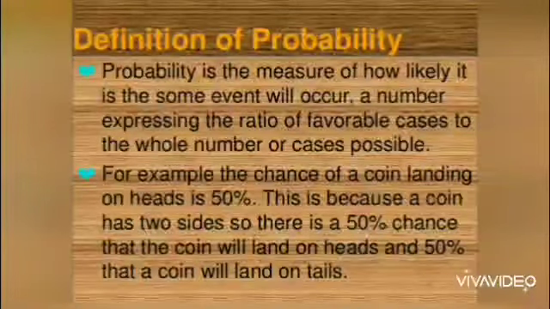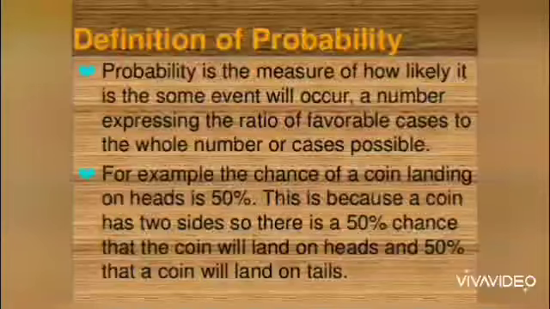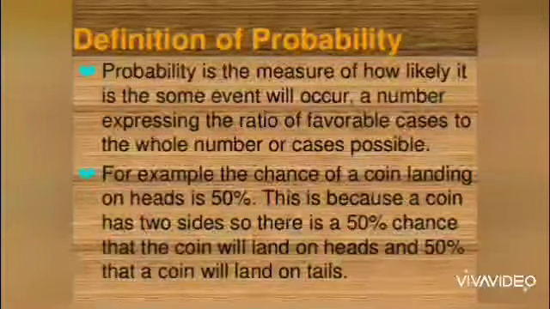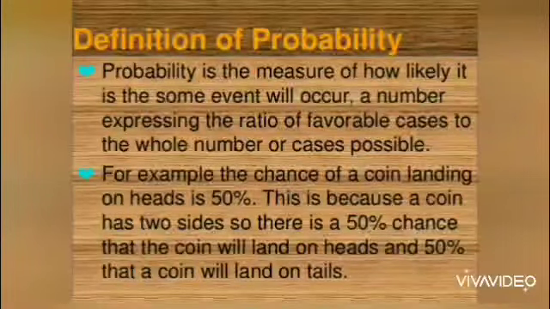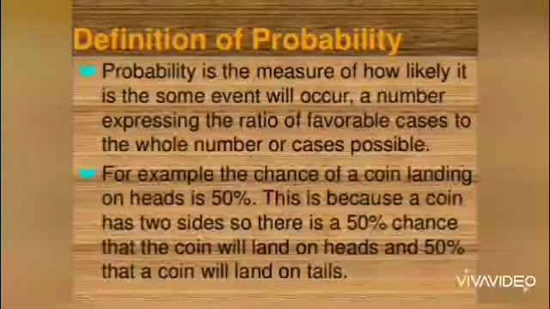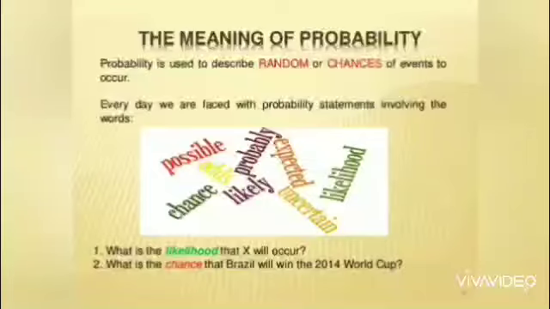Mathematically, in the theory of probability, we assign numerical values to the degree of these uncertainties. It can be calculated by the formula: number of favorable outcomes divided by total possible outcomes. When we talk about likelihood, chance, or certainty of any event, we are actually referring to its probability.